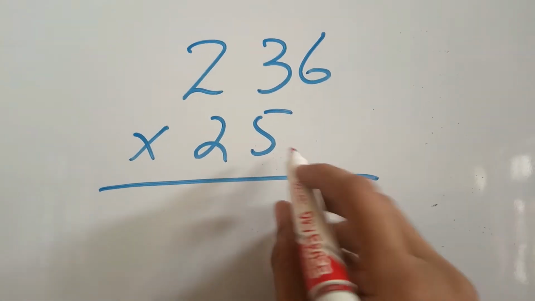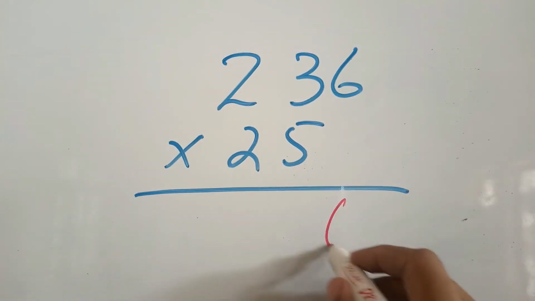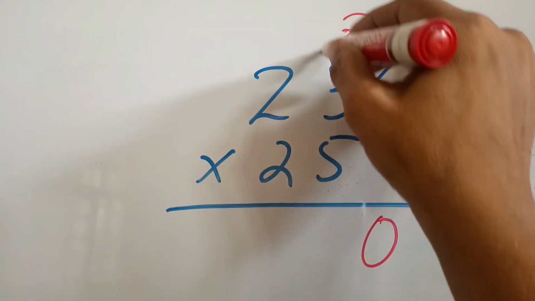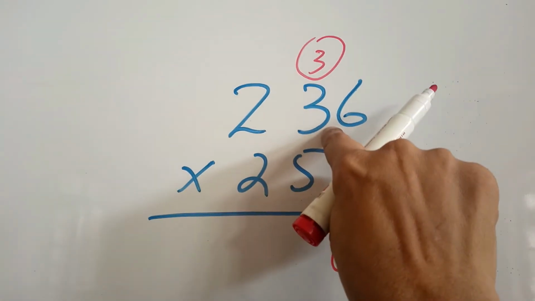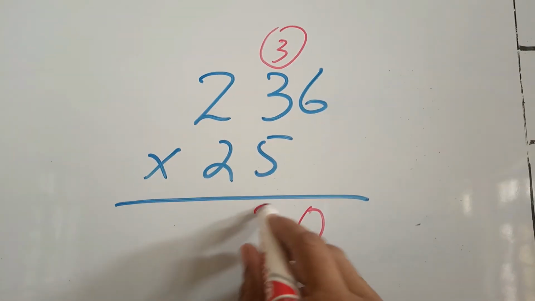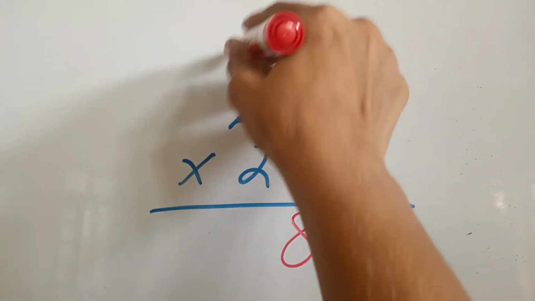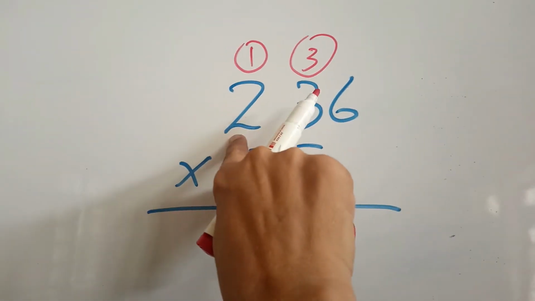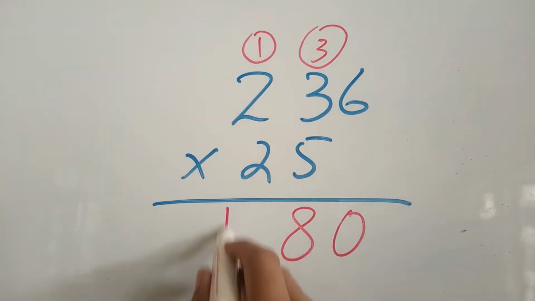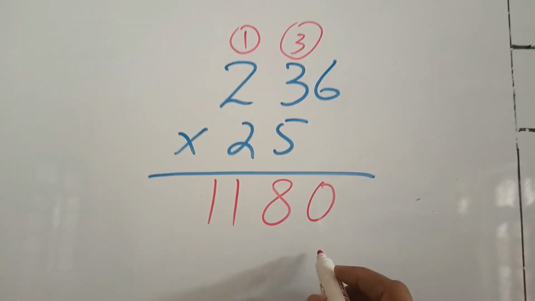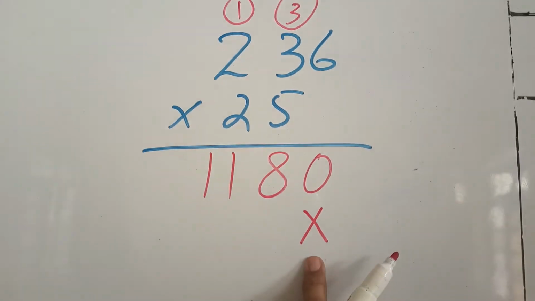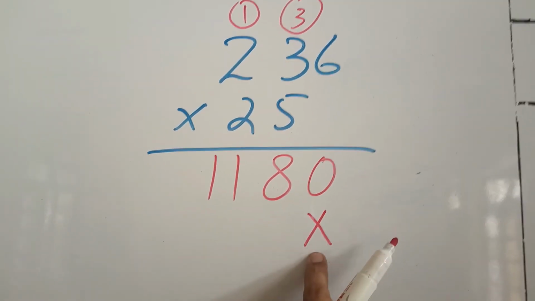Here is the rough work. 5 6s are 30, 3 carry. 5 3s are 15 plus 3 is 18, 1 carry. 5 2s are 10 plus 1 is 11. In the second line we will mark a cross or 0.